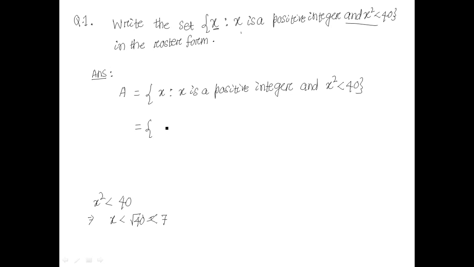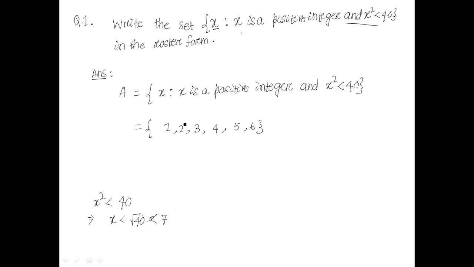So the positive integers are 1, 2, 3, 4, 5 and 6, because 7 square is 49, which is bigger than 40. 6 square is 36, which is less than 40. So in roster form, we list all those elements. So any set you can represent in these forms.